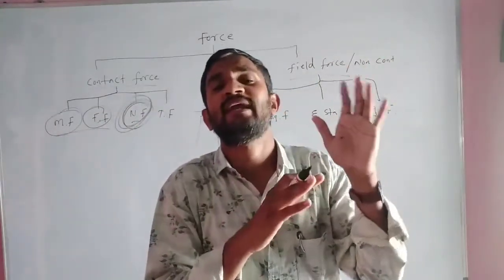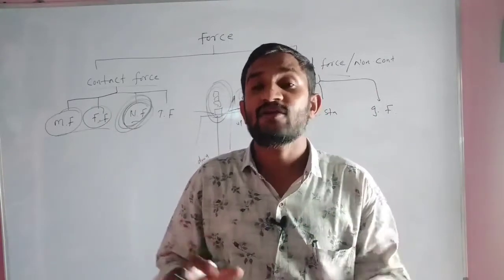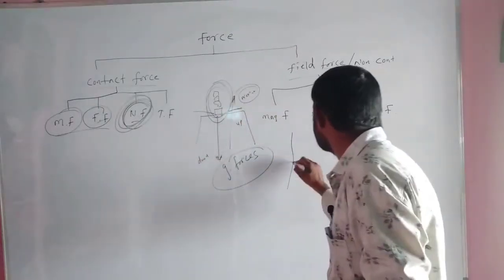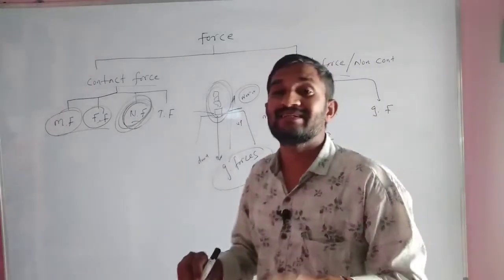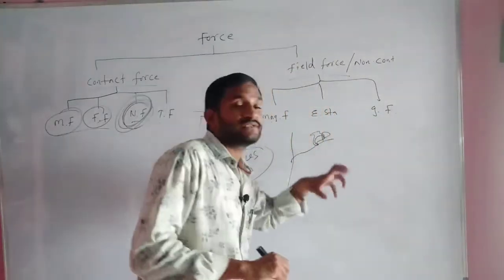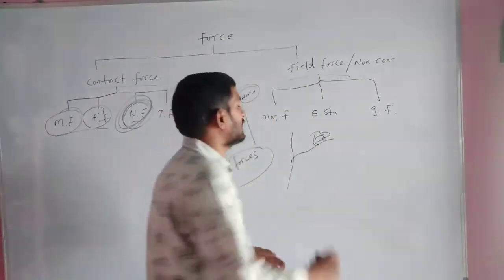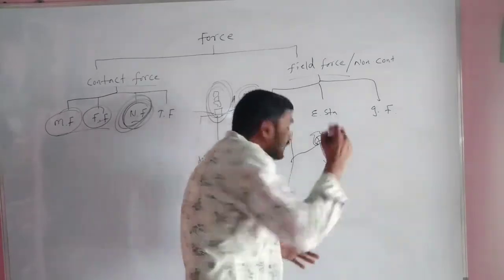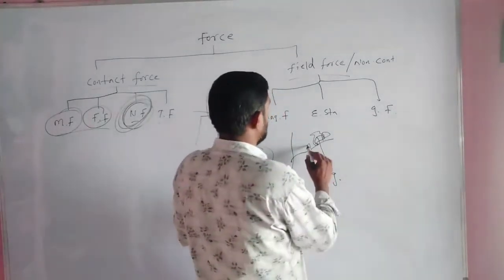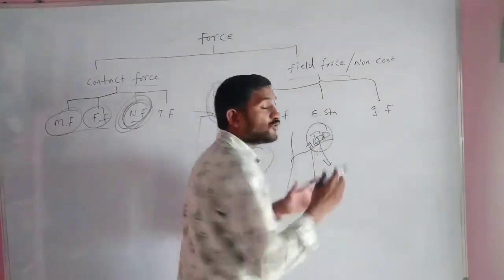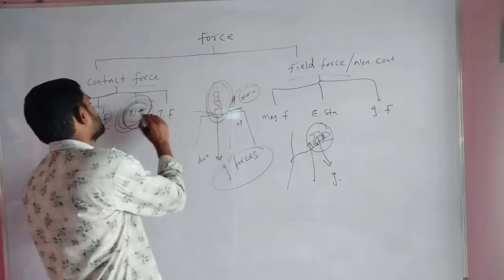Simply, one monkey sat on the branch of a tree. Suppose this is a tree, and the monkey is sitting on the branch. Why is the monkey not falling down? Gravitational force is working, but against it, in the normal direction, some force is working. What kind of force do we consider that?